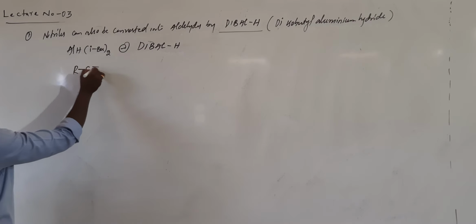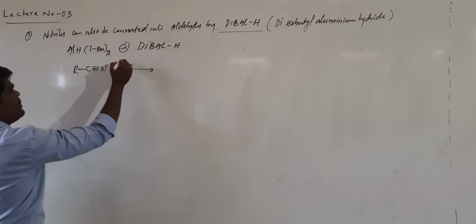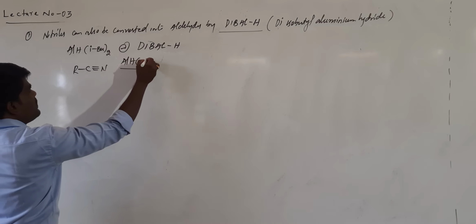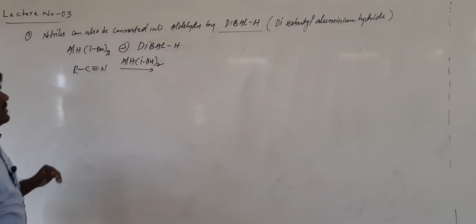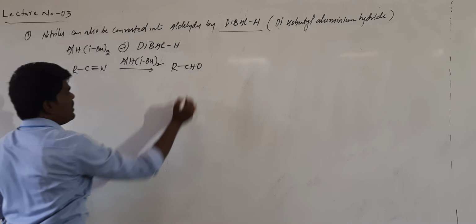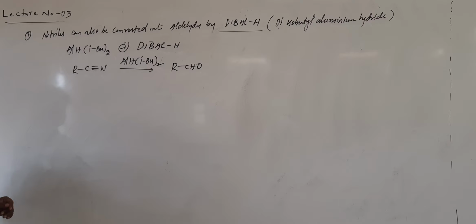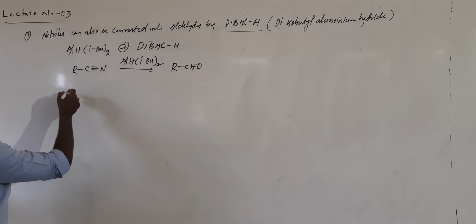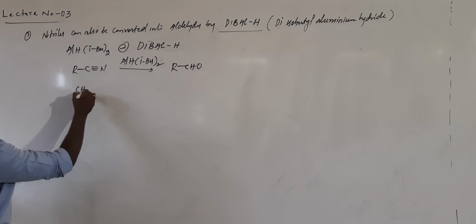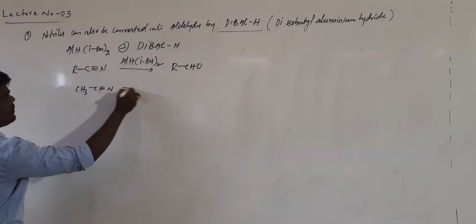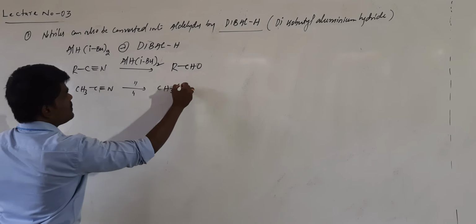Basically, what's the reaction here? When you treat cyanides with diisobutylaluminium hydride, they are converted into the corresponding aldehyde. It is a selective reaction, in the sense that it won't affect other functional groups; only the aldehyde group will be obtained. Suppose you take CH3CN, you will get CH3CHO.